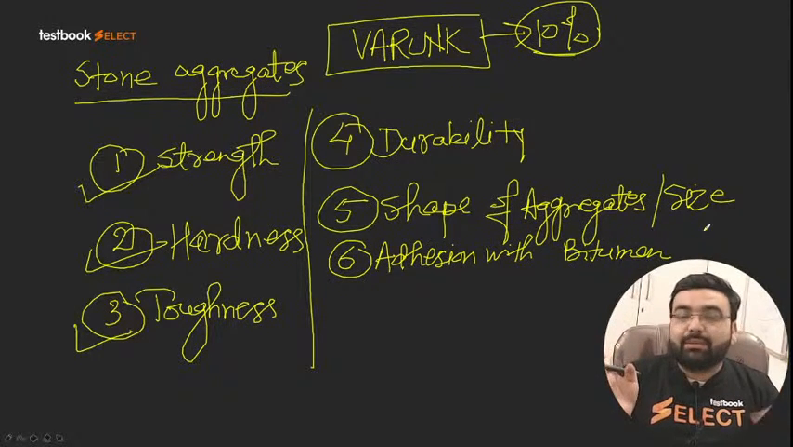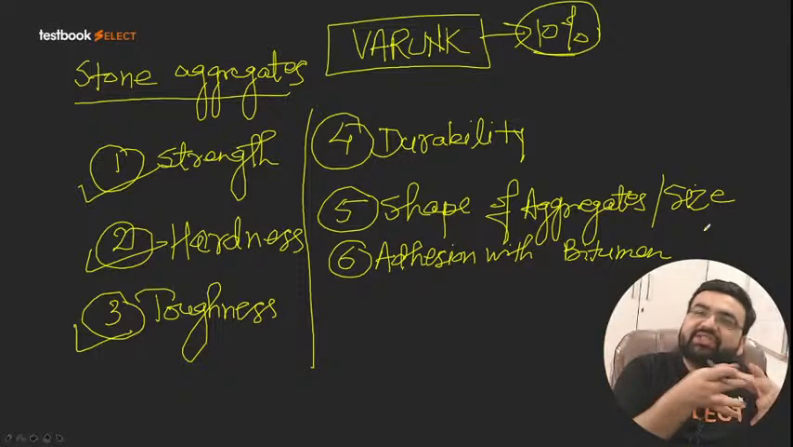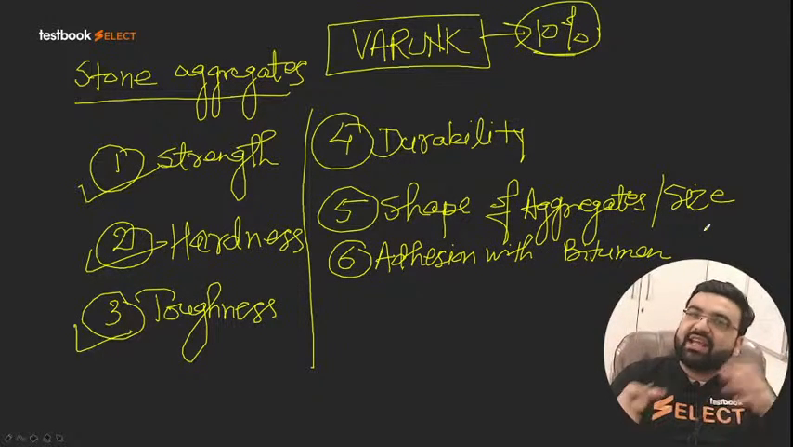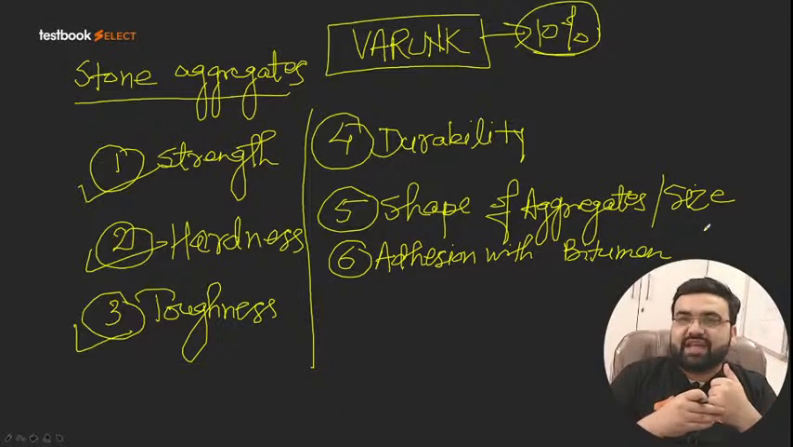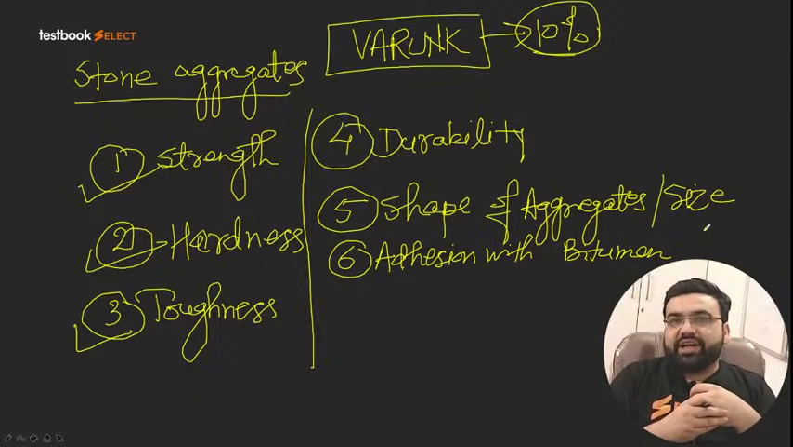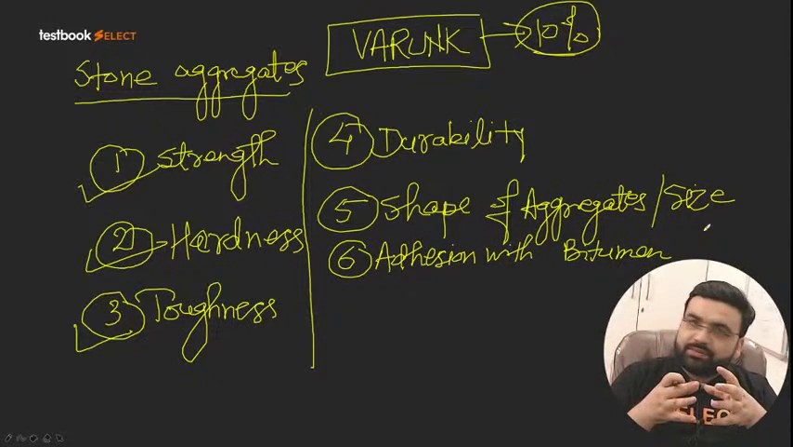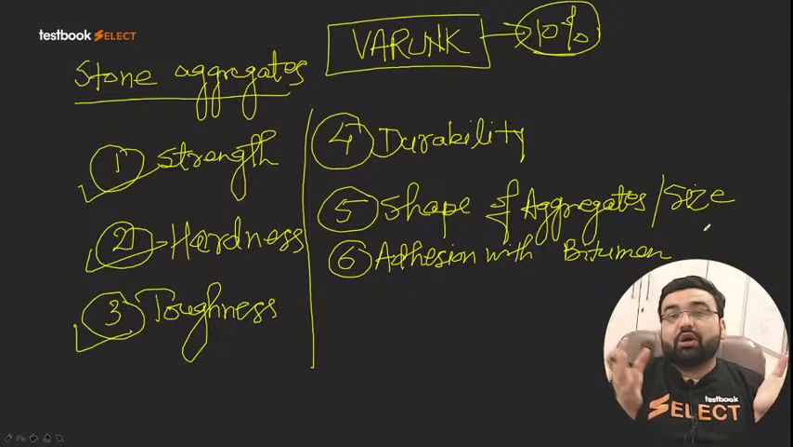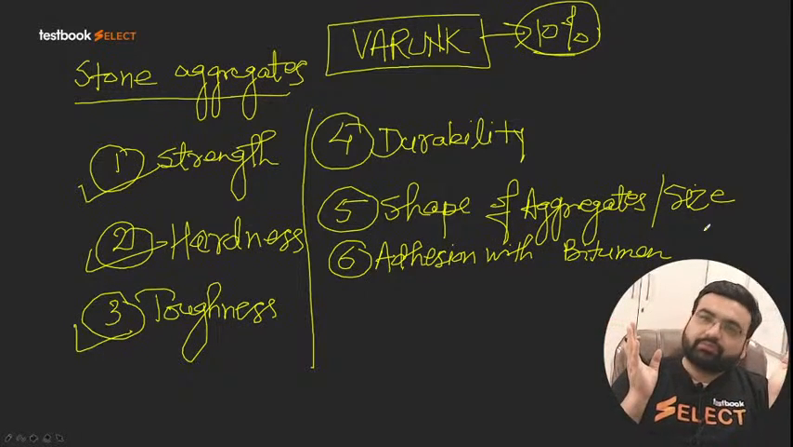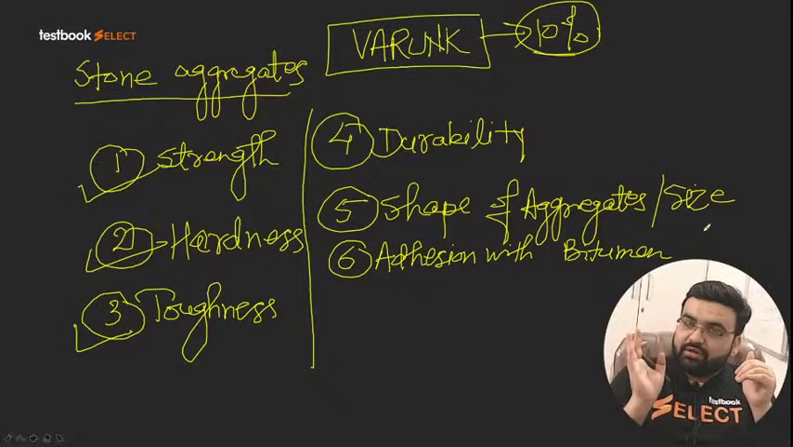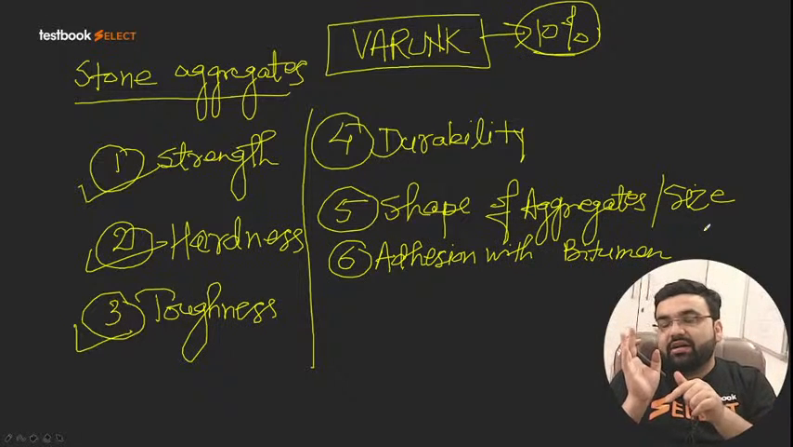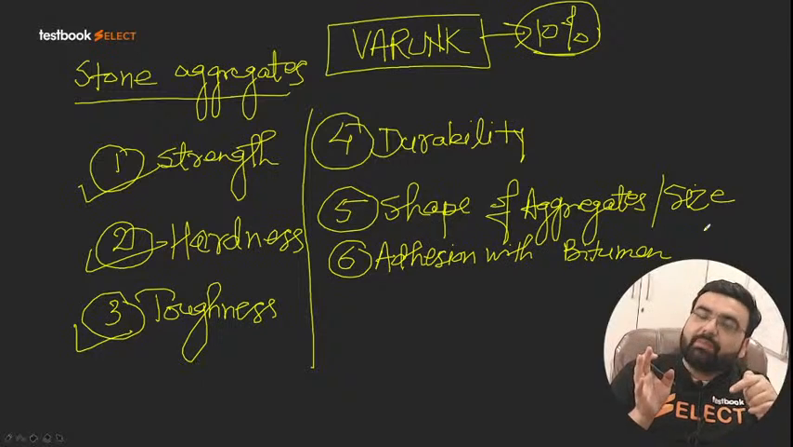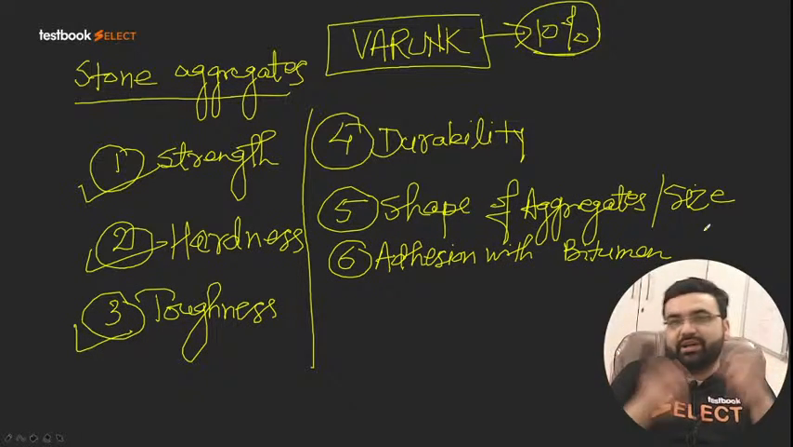So bitumen acts as a binding material. It binds the aggregates, right? It doesn't take any load, it just binds the aggregate. For example, cement, in case of concrete, it just binds the aggregate. So cement acts as a binding agent. Cement also acts as a filler. It fills the voids also, right? Okay. Similarly here in the highway materials, bitumen acts as a binder.